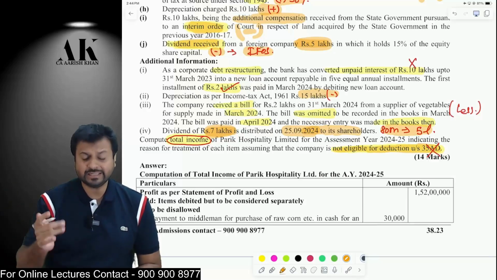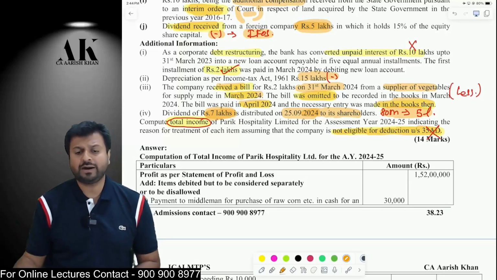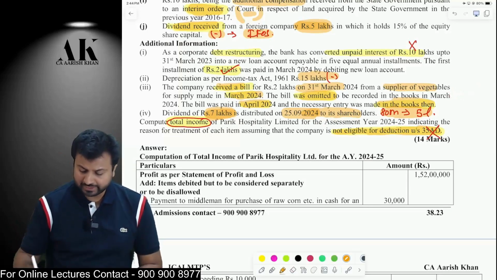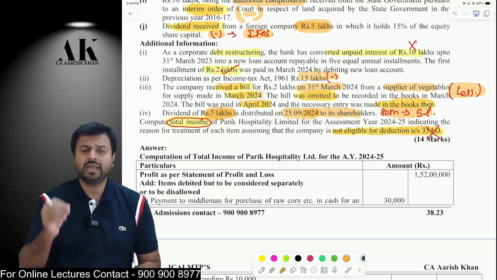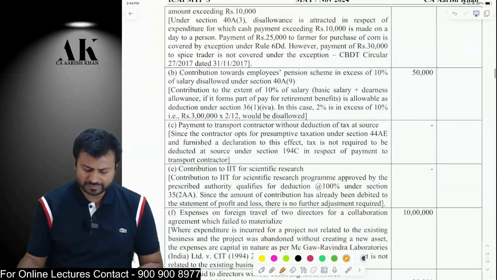Next adjustment, again, it is repeating. See, you have purchased some goods in the month of March, but the bill was omitted to be recorded. So you recorded that in the month of April. You should not do that. You should record in the month of March only. Because the expenditure pertains to March, you should record it in March only, and you can take the deduction in March itself. Okay. This is how you are going to compute the total income of Pratik Hospitality Limited.